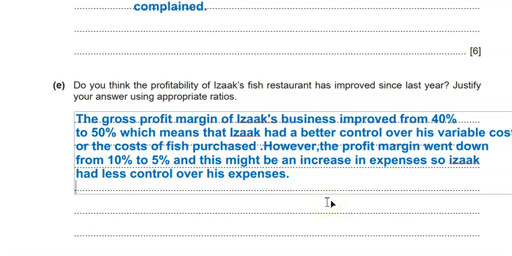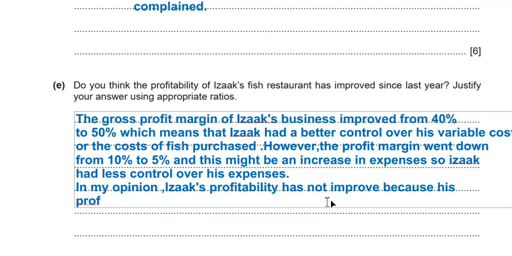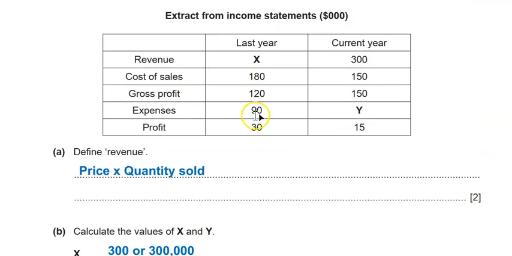So I can say, in my opinion, Isaac's profitability has or hasn't improved because his profit margin reduced and his expenses increased by, I think, just go back to check, from 90 to 135.